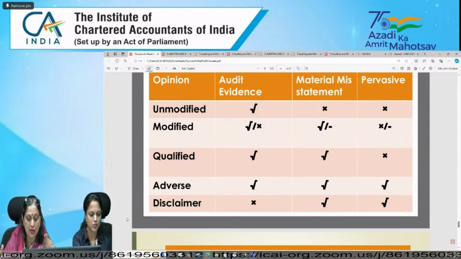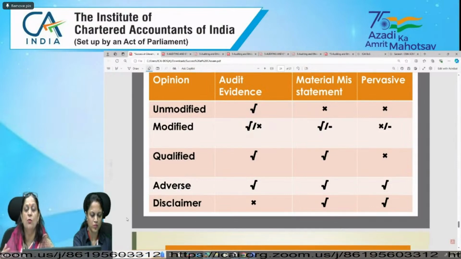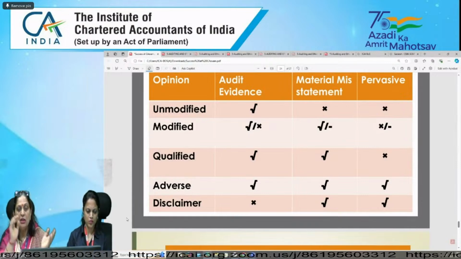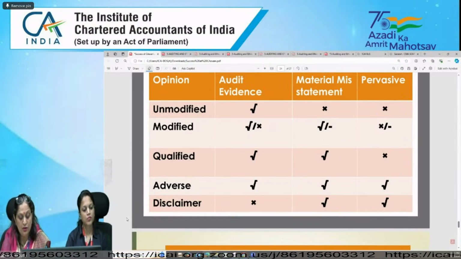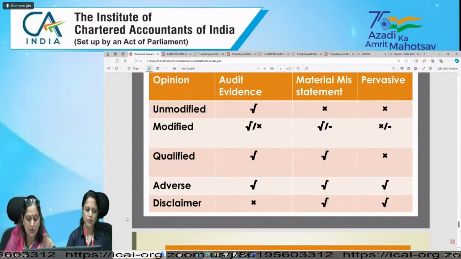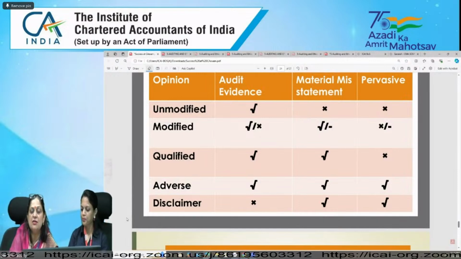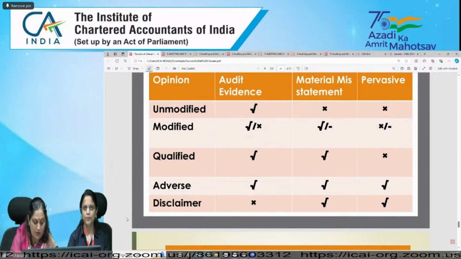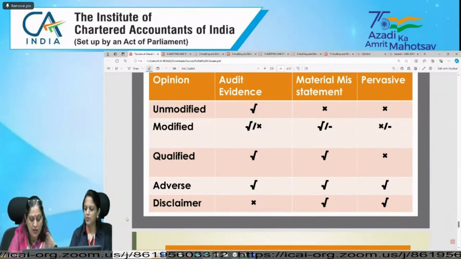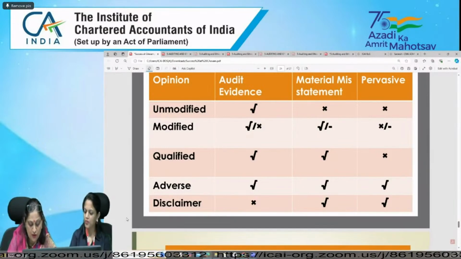You will review either board minutes, or you will ensure that any loan agreement is there, or bonds are issued. So then you will check the issuance, right? So you need to interlink it, or then you will see that detail of loan which is recorded, verify the borrowing limits, whatever existence is, whatever is being shown, you can check from there. Then completeness, all borrowings have been accounted for in the books of the company on a timely basis. You obtain a schedule of short term and long term borrowings, and then you can check.